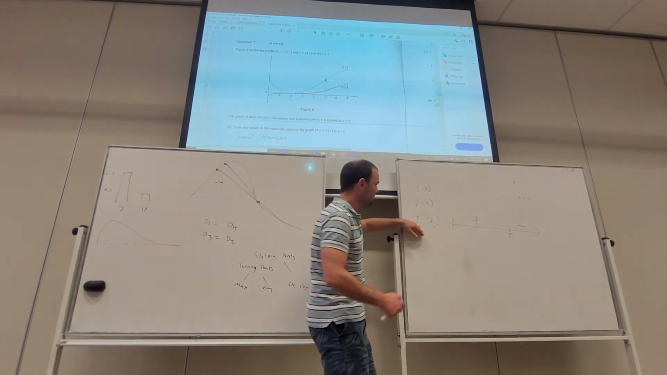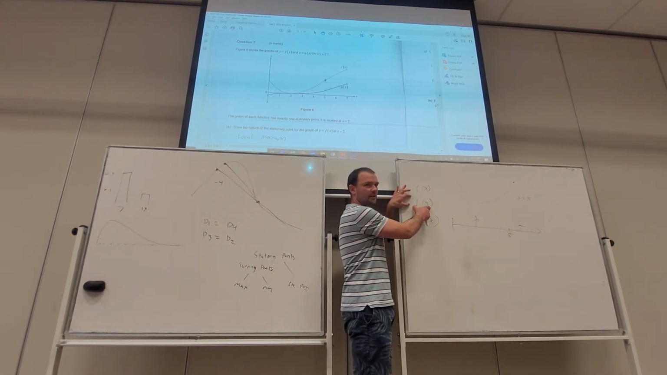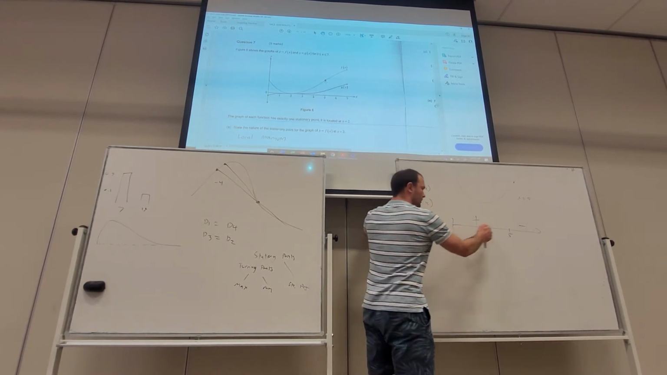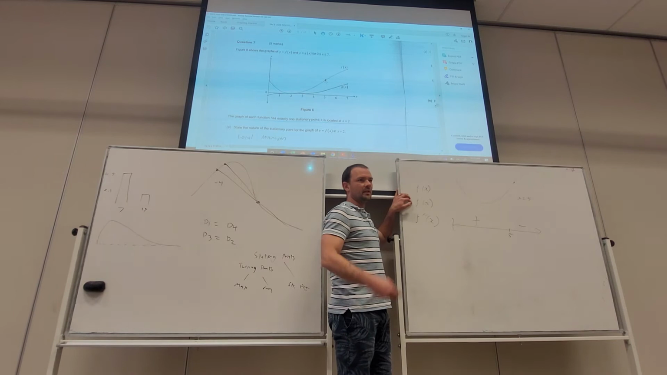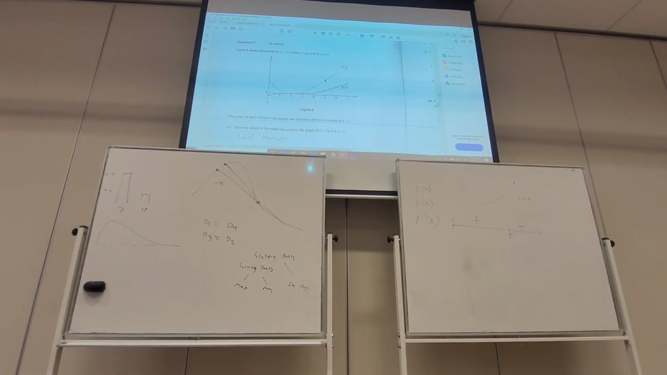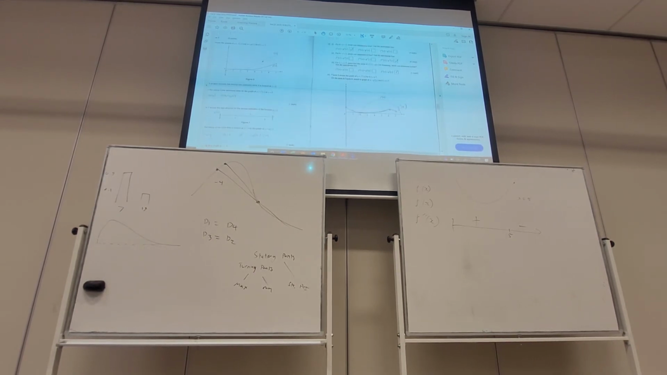This describes when this function is increasing and decreasing. So therefore f dash of x is increasing from 0 to 5 and decreasing from 5 onwards. Okay, that's the link there. Any questions about that? Okay, excellent. So then moving on to over here.